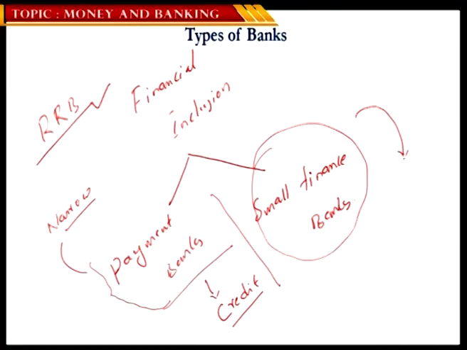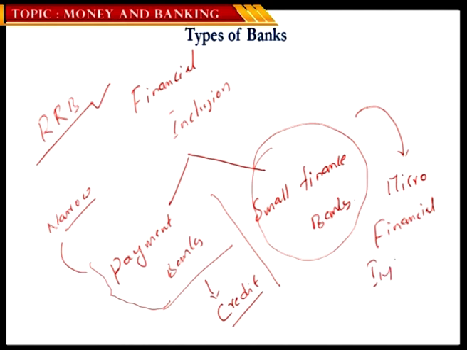And as for small finance banks, the name is self-explanatory. They provide very similar functions or services like any other commercial bank, but the only difference is that these small finance banks provide the services with respect to a relatively smaller amount. The same concept you could extend to what we call microfinance institutions, many times MFIs, which you might have come across.